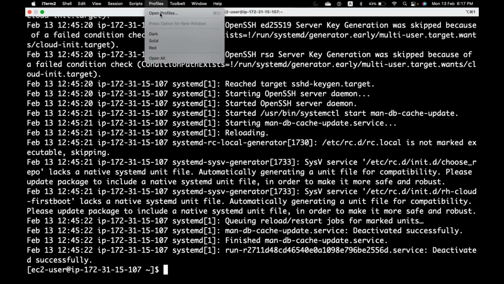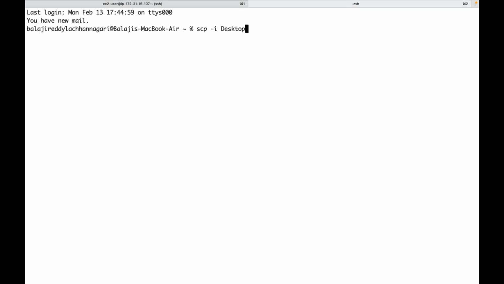Since I am using a MacBook, I will SCP that WAR file. Let me go into that folder. Let me SCP.